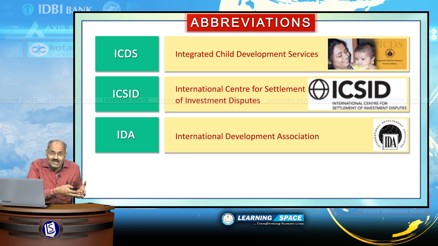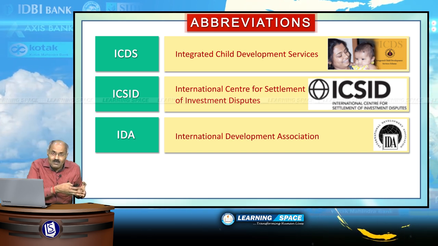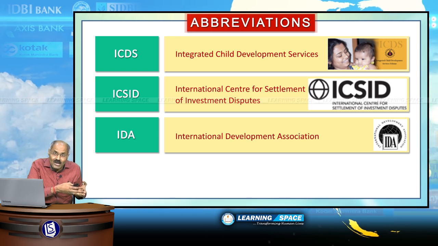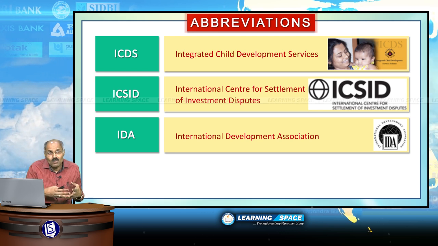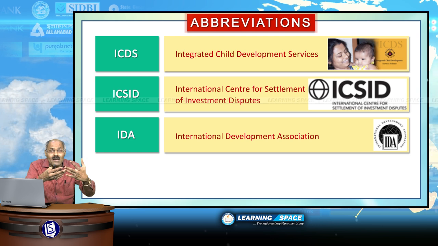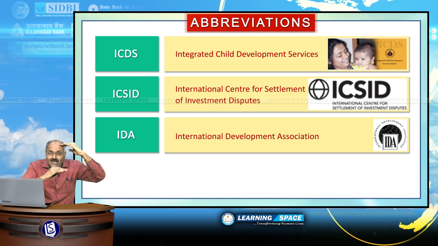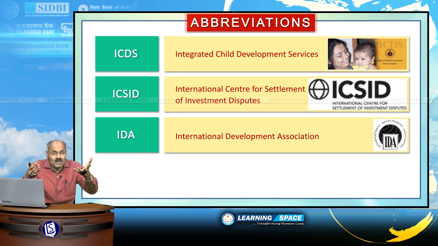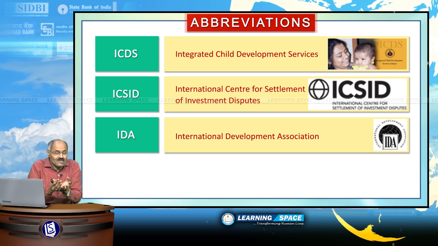Maximum of them are situated in Africa. You may ask, what is a soft loan? A soft loan is a loan extended at less than market interest rates. So IDA was established to assist the poorest of the poor countries.